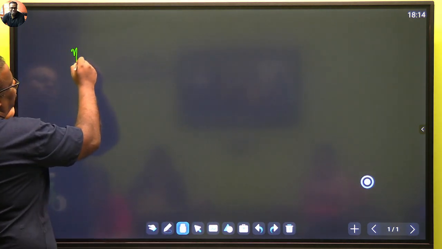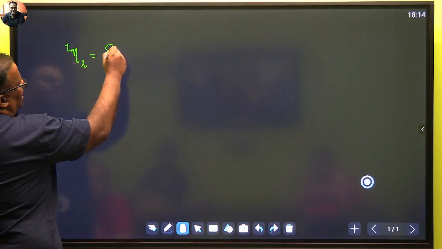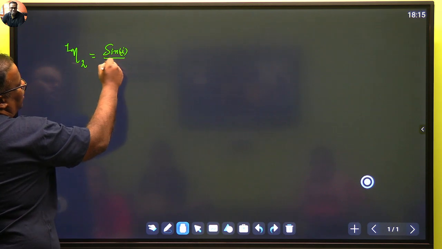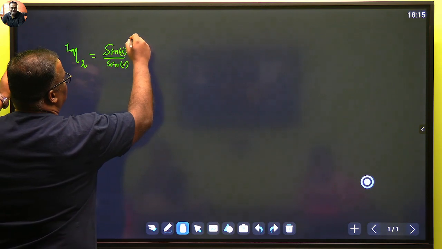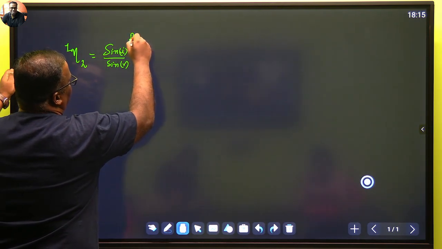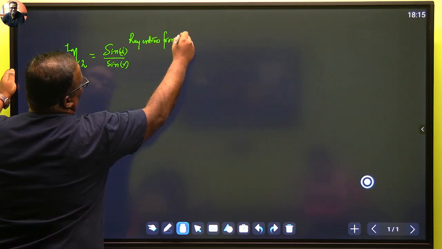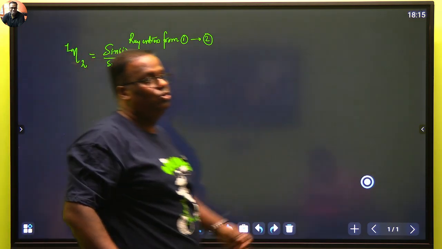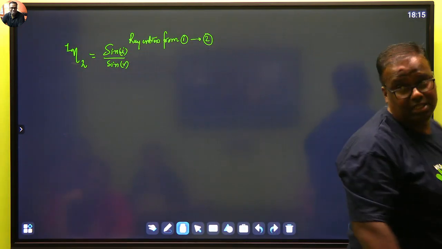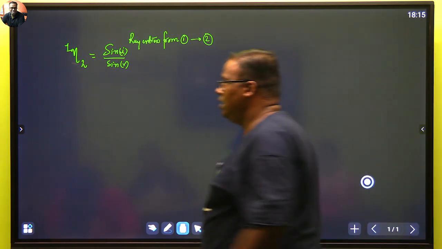So refractive index of a medium 2 with respect to 1 is said to be, as per Snell's law, sin of I over sin of R. Remember that I means the light ray enters from 1 to 2 as per this nomenclature. When you write 2 to 1, it means 2 with respect to 1. The ray is entering from 1 to 2. ये आप याद रखिए, नहीं तो आपका गड़बड़ हो जाएगा. ये हुआ Snell's law.